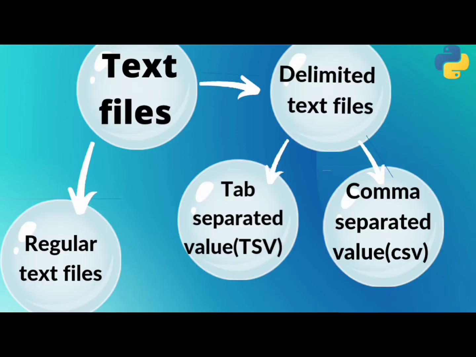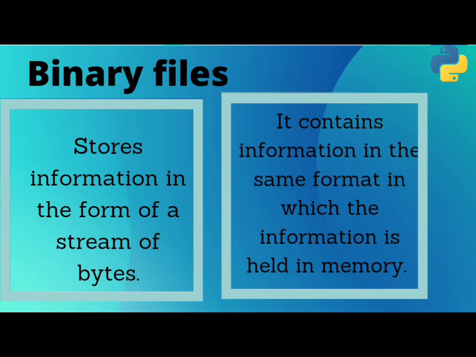Text files are of two types: regular text files and delimited text files. A regular text file stores the text in the same form as typed, and in a delimited text file, a specific character is stored to separate the values. A tab character is used to separate the values in TSV files, and a comma is used to separate the values in comma separated values files.